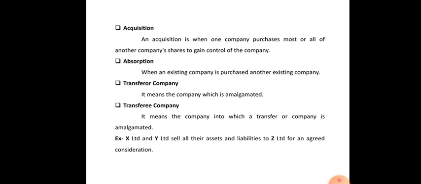And now see, by transferee company, it means the company into which a transferor company is amalgamated. So in this case Z is the transferee company, which is the new company. So this is nothing but the transferee company. And which companies are going to transfer? These are the transferor companies. So don't get confused between the transferor company and the transferee company.